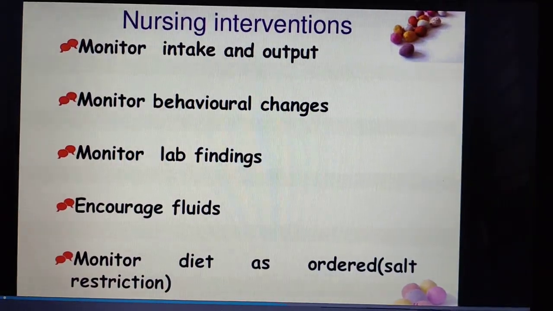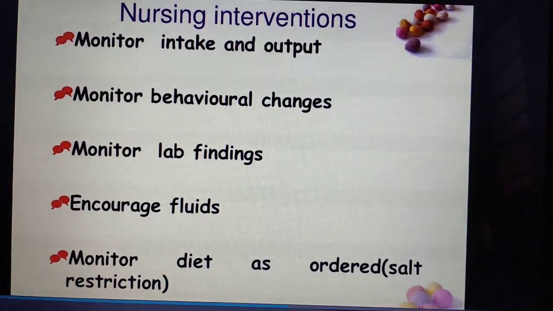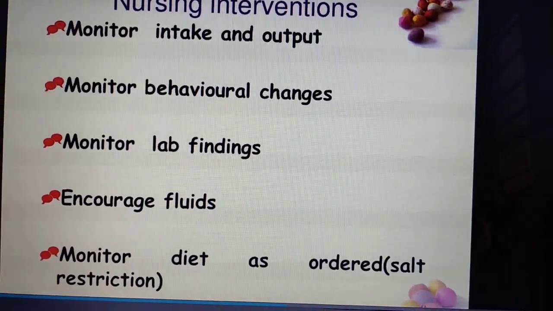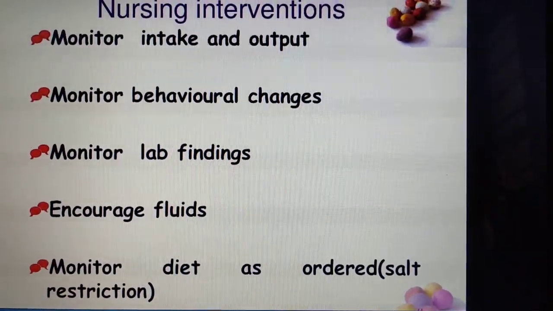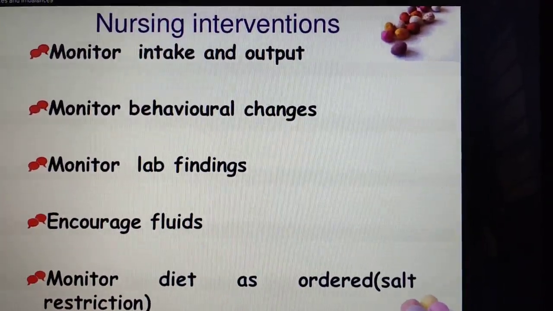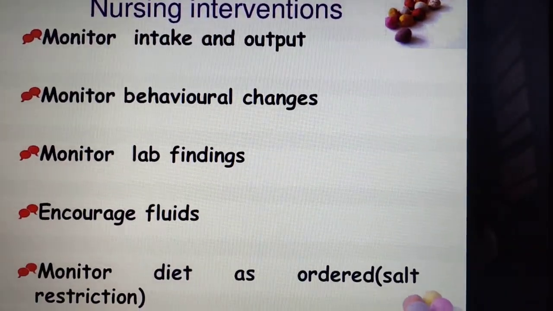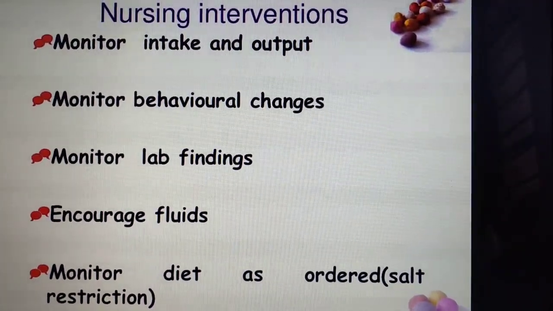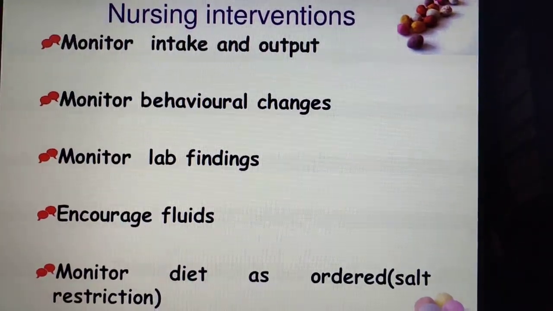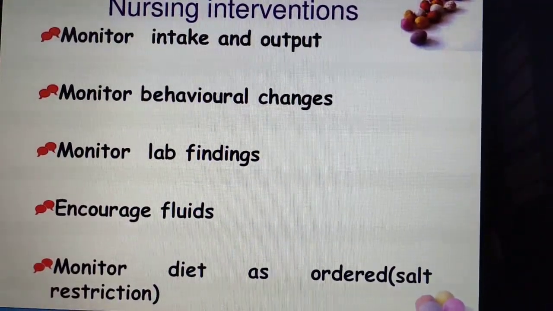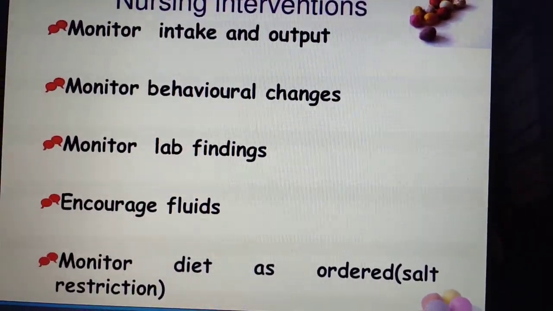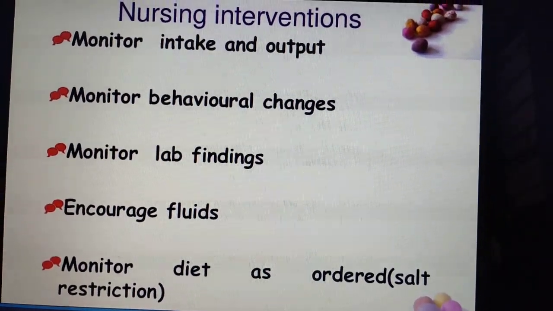And we'll see what the nursing interventions are. Monitor the intake output chart, monitor the behavioral changes, monitor the lab findings, encourage fluids, and monitor the diet as ordered, which is a salt restricted diet because the body contains high sodium. So what do we have to do? Tell the patient to take a salt restricted diet. Okay, these are the nursing interventions.